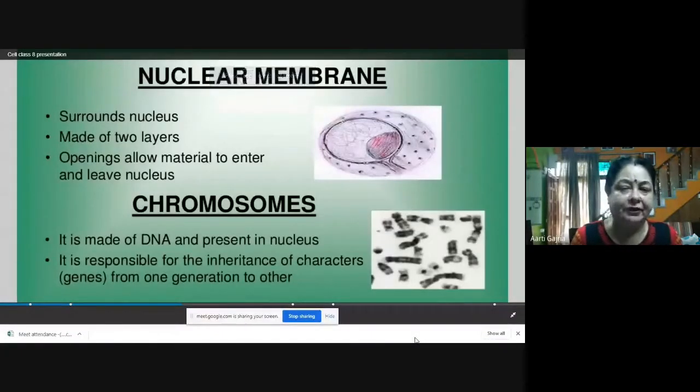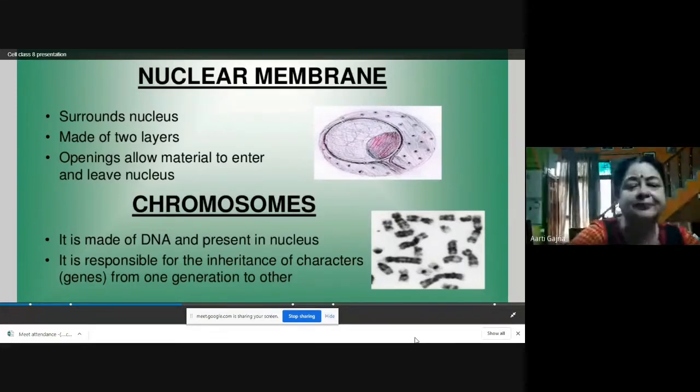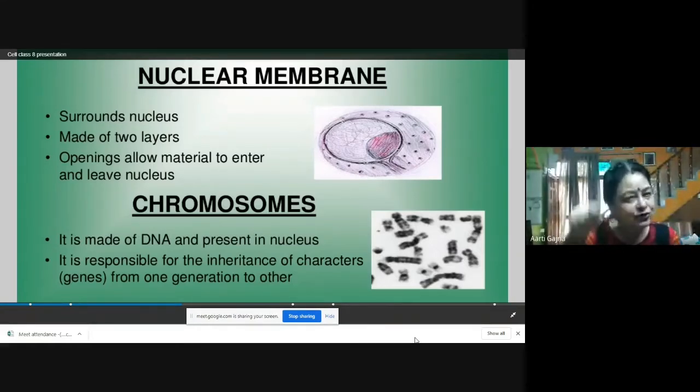Nuclear membrane. As I told you, the nucleus is also surrounded by a membrane, and that is called the nuclear membrane. Now, this nuclear membrane is a double layer structure, outer nuclear membrane and inner nuclear membrane. So it is made up of two layers, and openings are also present, which are called nucleopores, and these pores allow material to enter the nucleus and leave the nucleus. So things come into the nucleus from the cytoplasm, and substances go out to the cytoplasm from the nucleus through these pores.